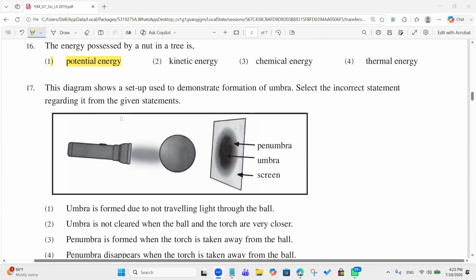Right. This diagram shows a setup used to demonstrate the formation of umbra. Select the incorrect statement, right? While you are reading, these words are very important: correct, incorrect. Therefore, please read this. Okay. Can you comment your answer? Penumbra is formed when the torch is taken away from the ball.